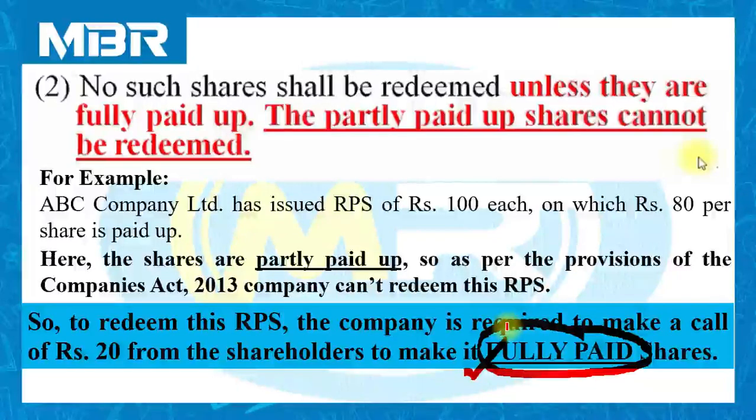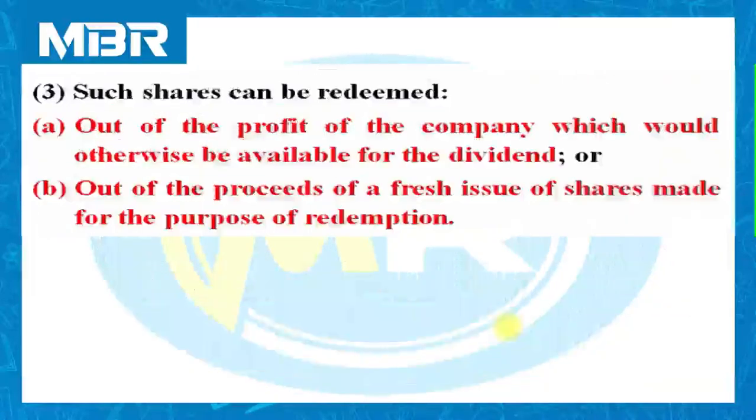Now move to condition number 3. Such shares can be redeemed out of the profit of the company, which would otherwise be available for the dividend, or out of the proceeds of a fresh issue of shares made for the purpose of redemption.